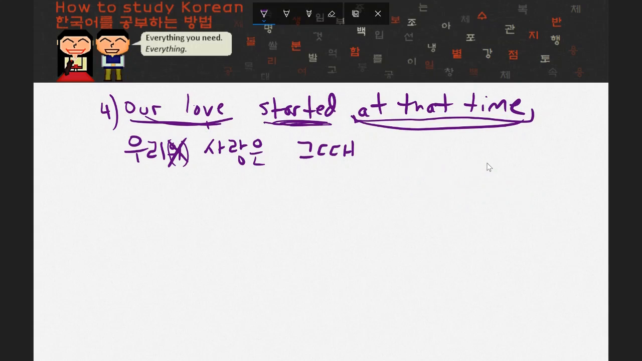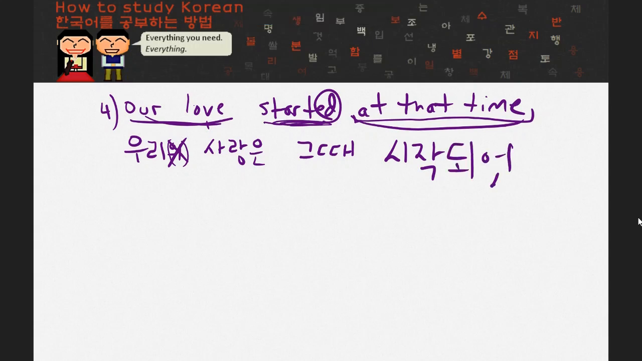So if I know that already, all I need to do now is, well, it started. So I'm going to have to put 시작되다 into the past tense. There's actually two ways you can do this. You could go 되었어요. Or another way is that 었 could actually merge directly to 되, and it could look like this. They both are perfectly acceptable, and one's just more of a contraction of the other. Now this sentence would read, 우리 사랑은 그때 시작됐어요.